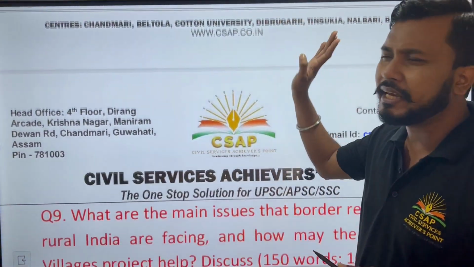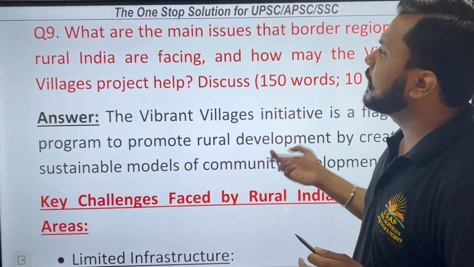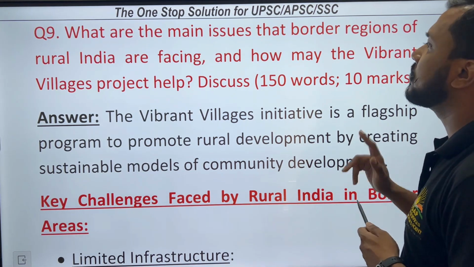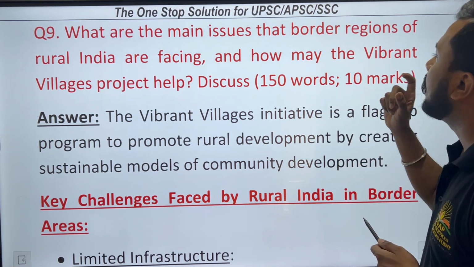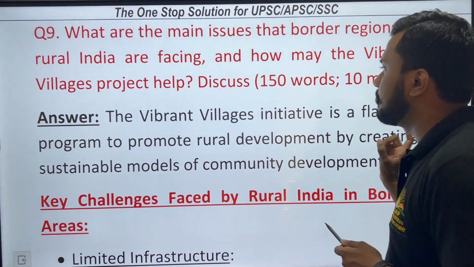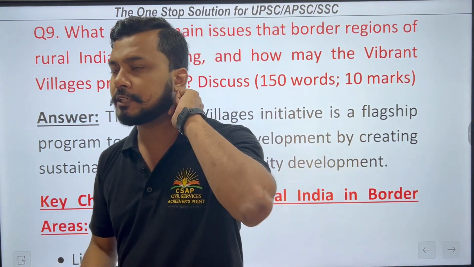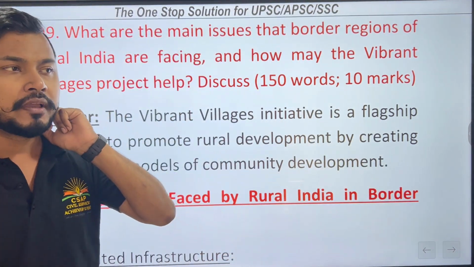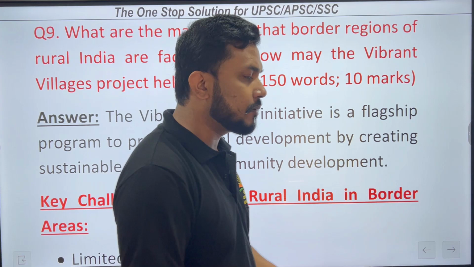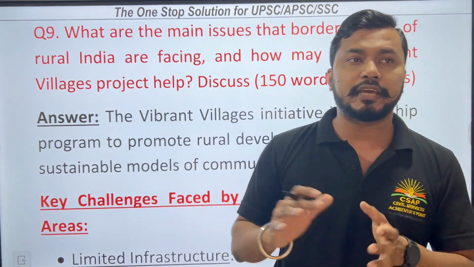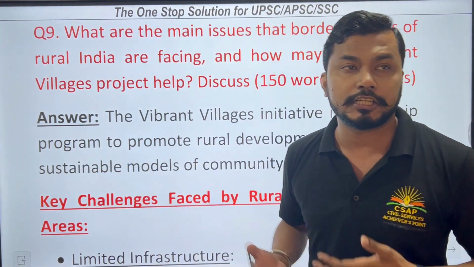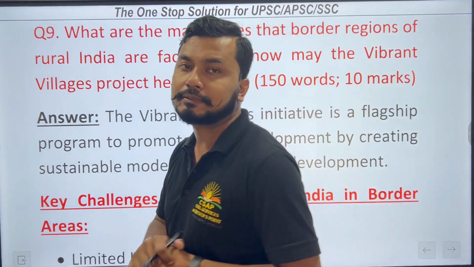Lastly, the conclusion. Next, what are the main issues that border regions of rural India are facing and how does the Vibrant Villages Programme help? Discuss. Here the Vibrant Villages Programme was recently in the news, and even Prime Minister Narendra Modi and other central ministers have actively participated in it. So this is an important aspect for us.